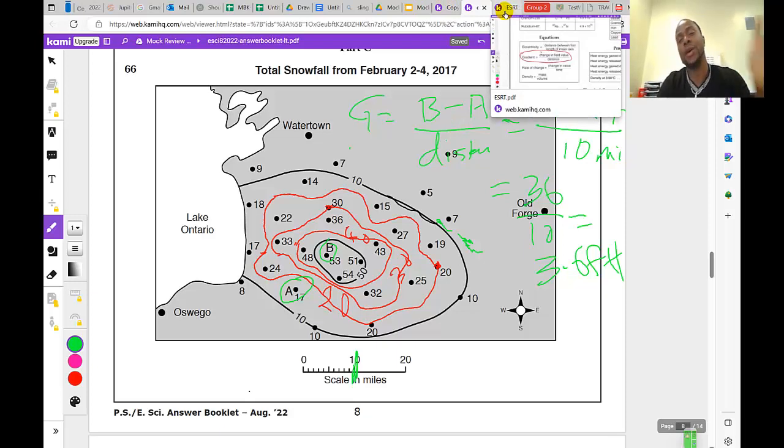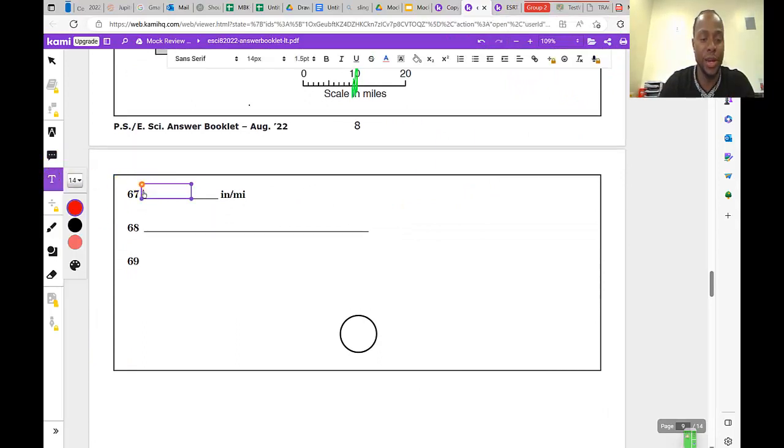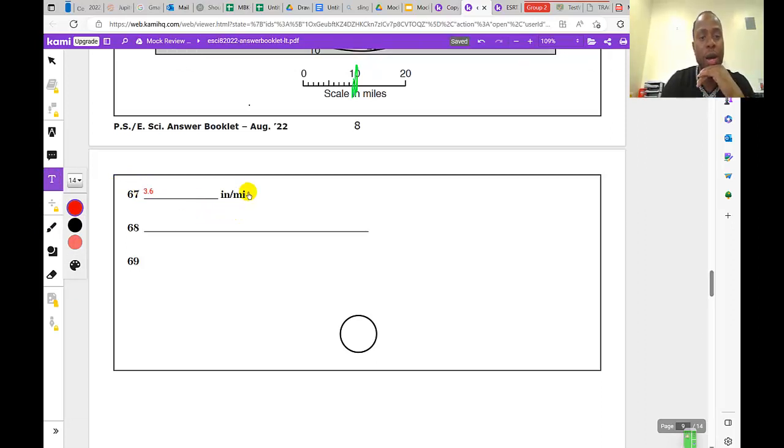Easy breezy. That's how you calculate the value. So I'm going to put that in there: 3.6 inches per mile. The value is already there. Sorry, the unit is already there.